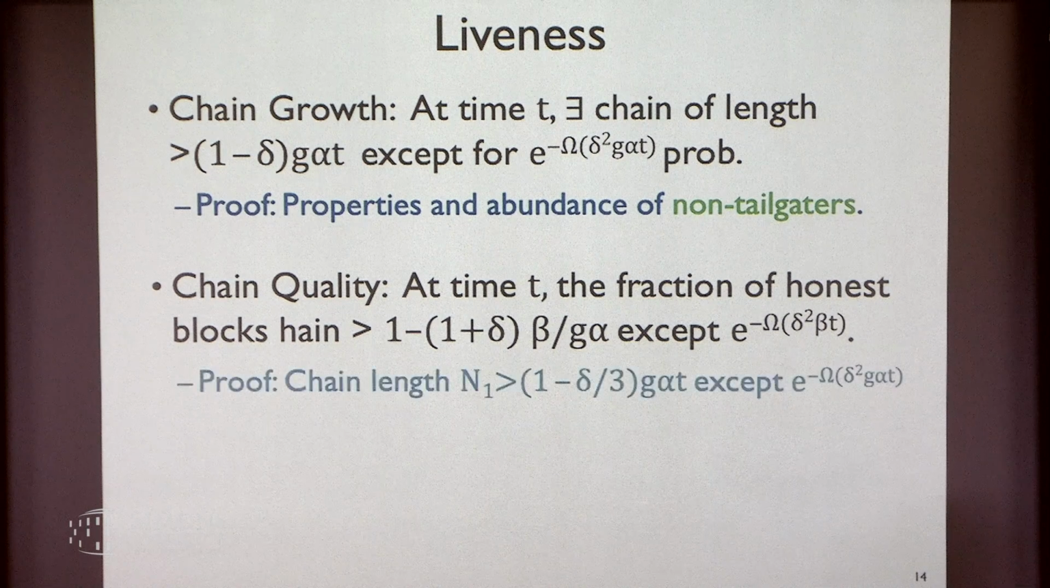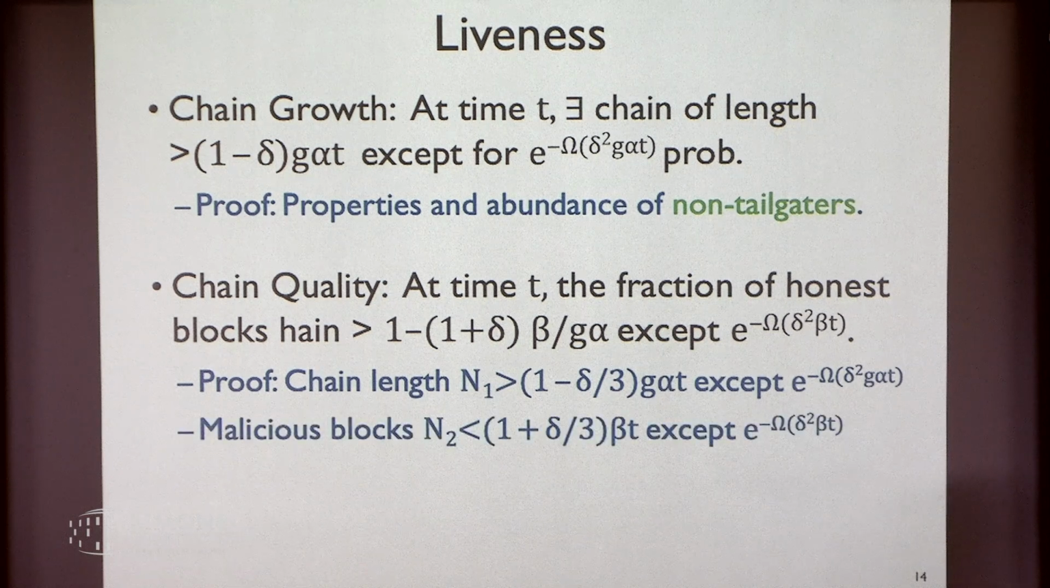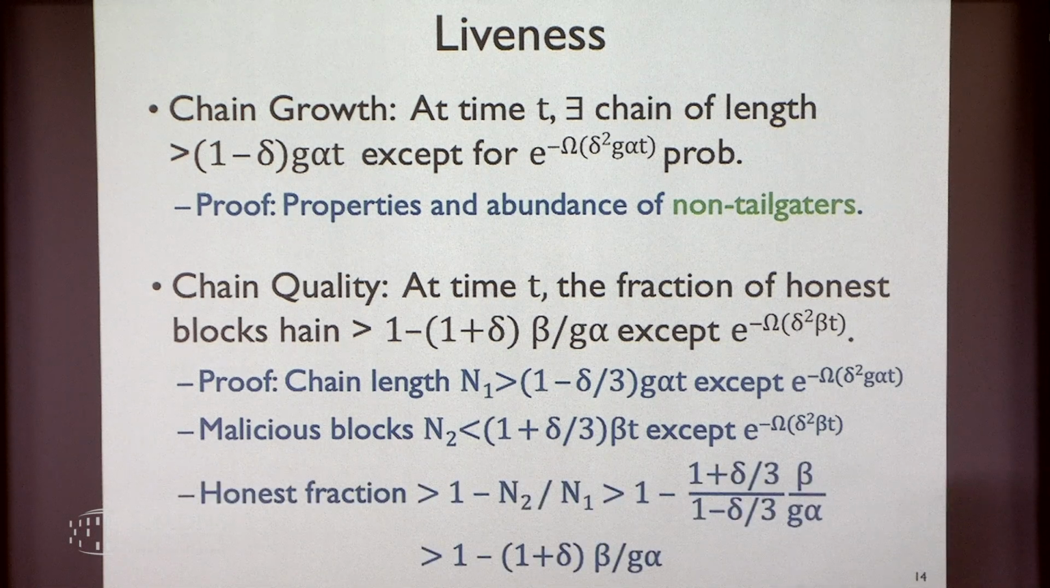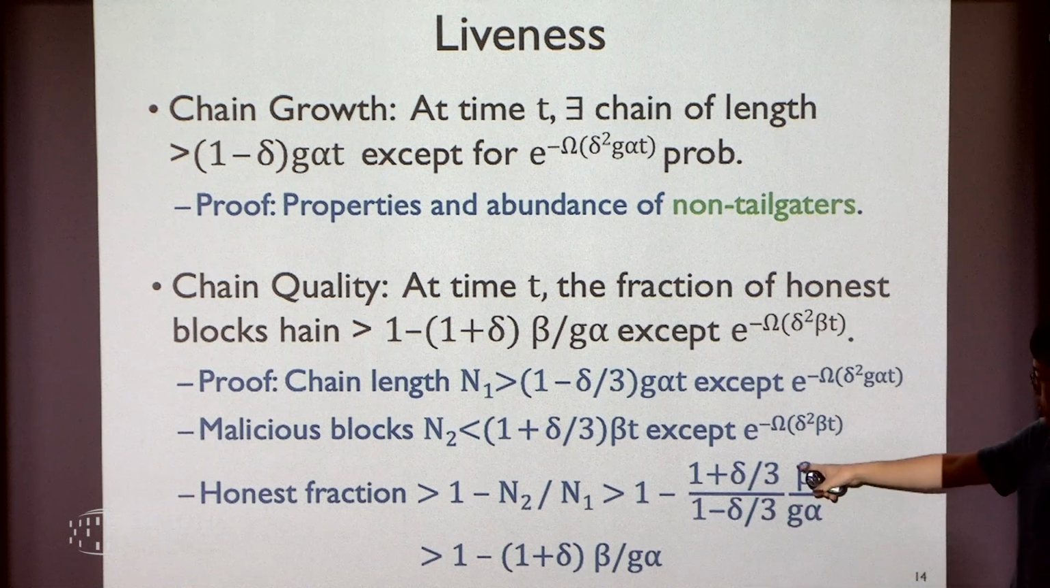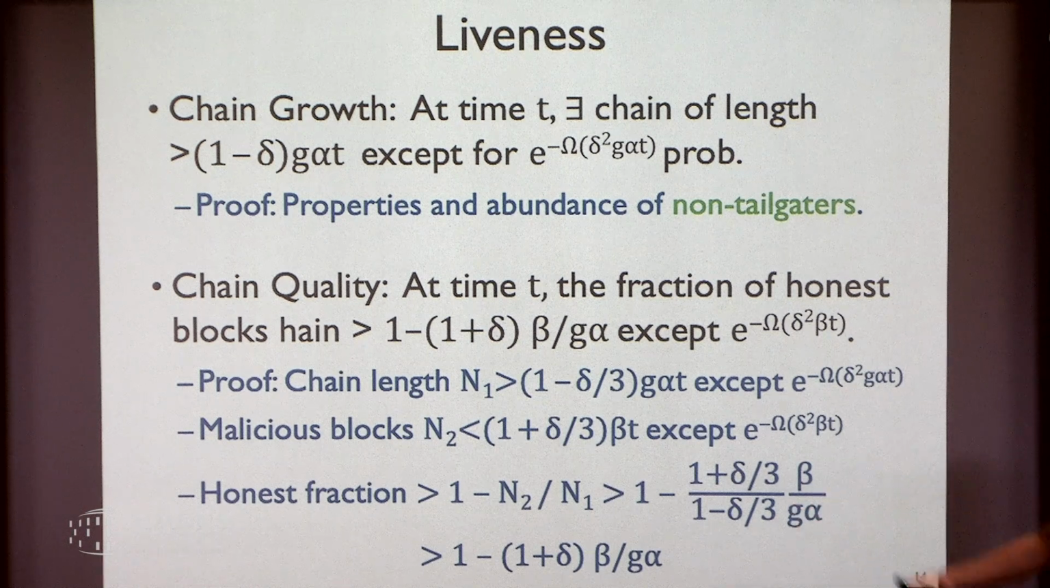Right, quality. The chain length is at least, roughly speaking, g alpha t. And the worst case is that all the malicious blocks make it into the longest chain. That's when the honest fraction is the smallest, which is this quantity. I'm using delta over 3 here because it turns out (1 plus delta over 3) divided by (1 minus delta over 3) is less than 1 plus delta.